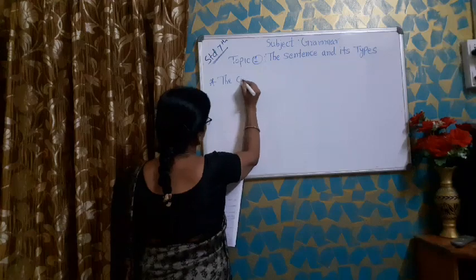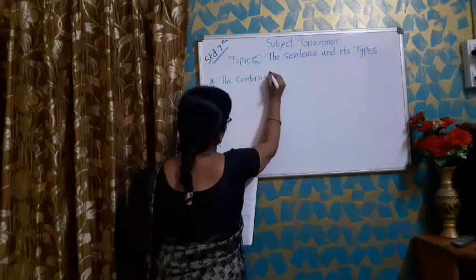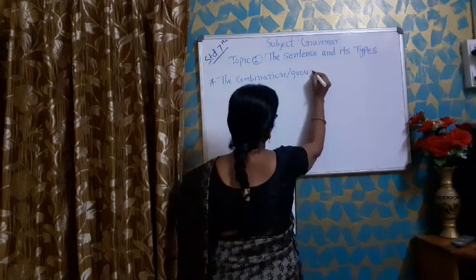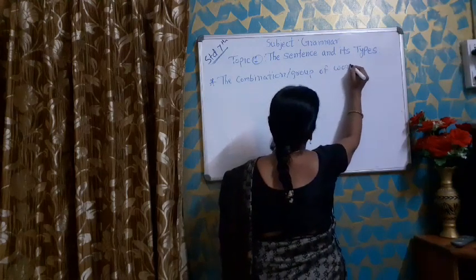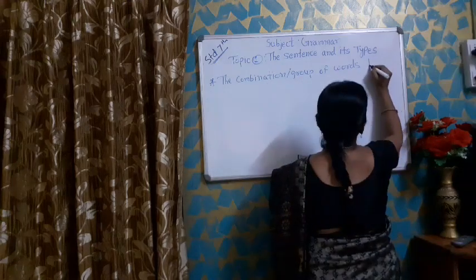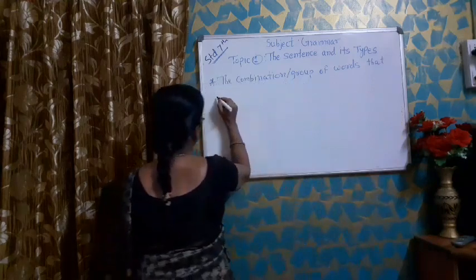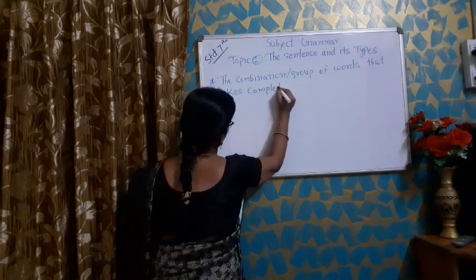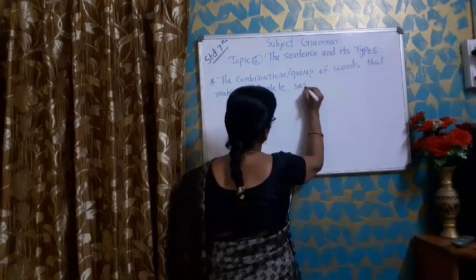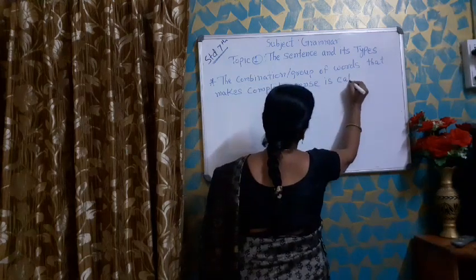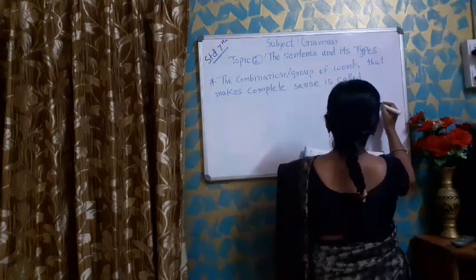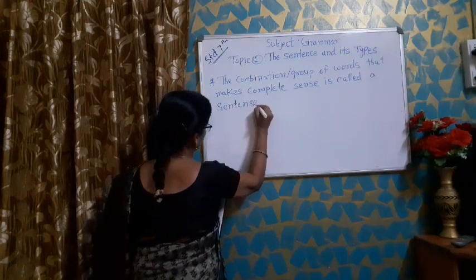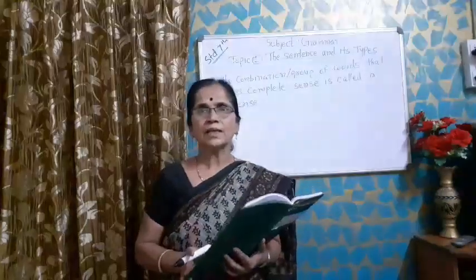The combination or group of words that makes complete sense is called a sentence.